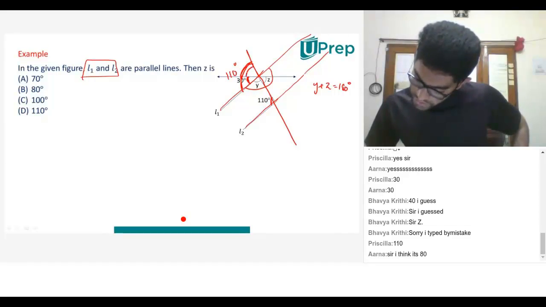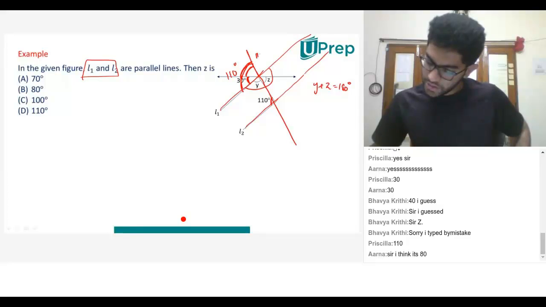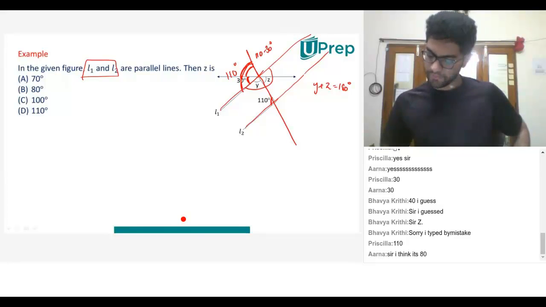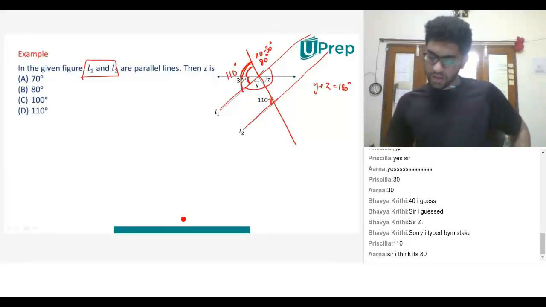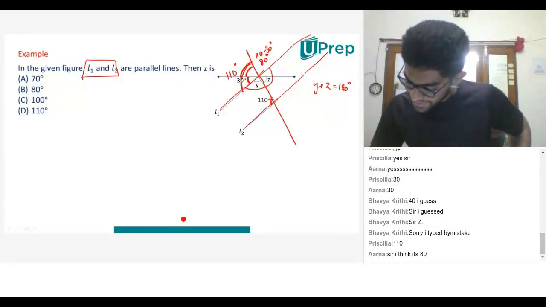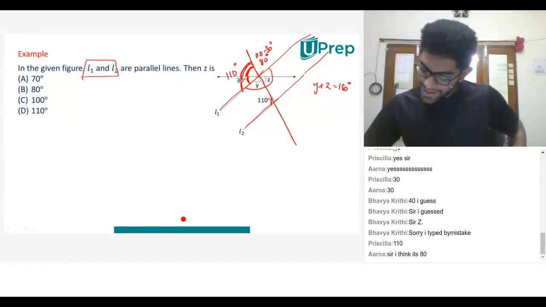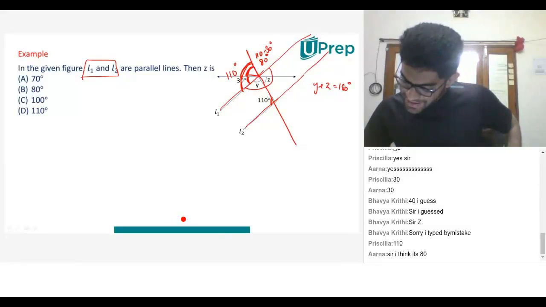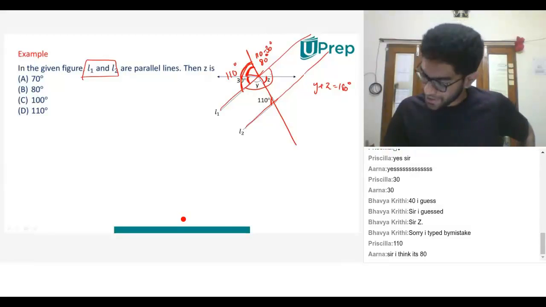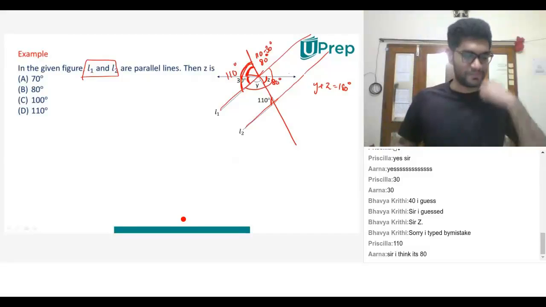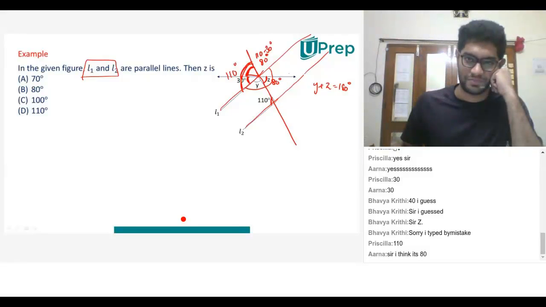So how much would this be? 110 minus 30. 80. If this is 80, one way of looking at it is Z is vertically opposite to it. You guys agree? So Z becomes 80 degrees directly. Do you guys agree with me? Yes, sir.